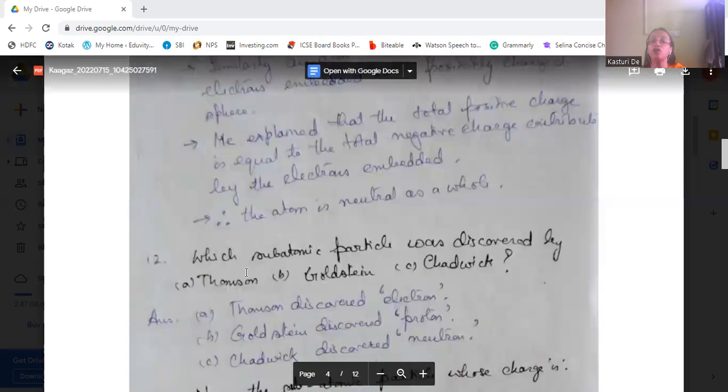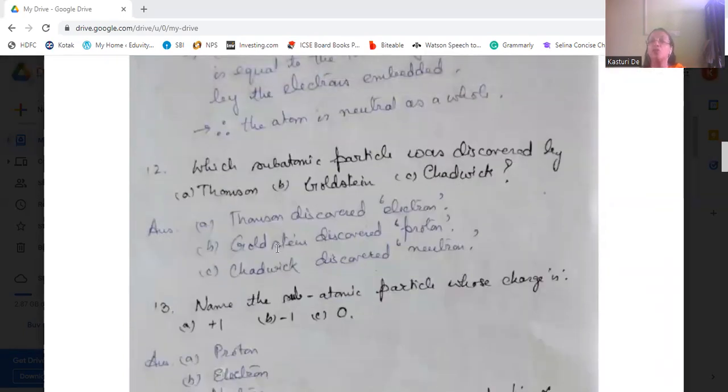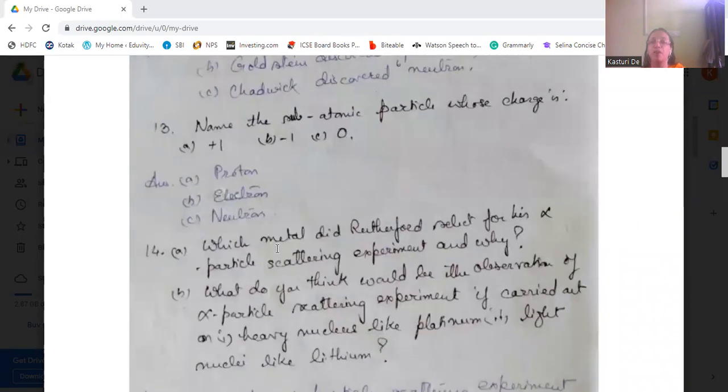Now, which subatomic particle was discovered by Thomson, Goldstein, and Chadwick? Thomson discovered the electron, Goldstein discovered the proton, and Chadwick discovered the neutron. Name the subatomic particle whose charge is +1, -1, and 0. +1 is the proton, -1 is the electron, and 0 is the neutron because it doesn't have any charge.